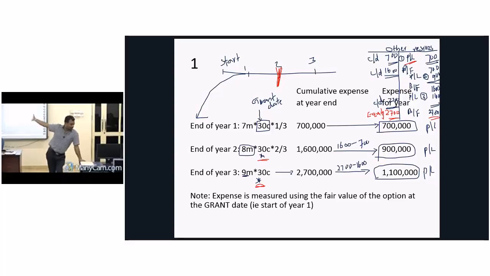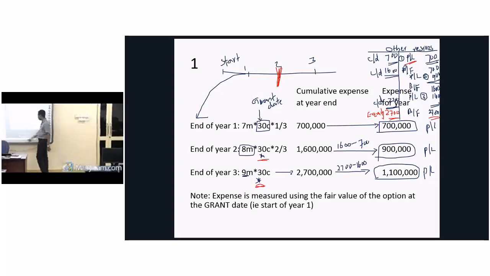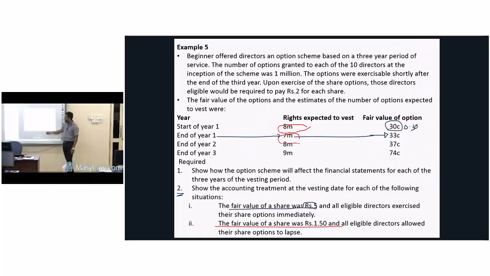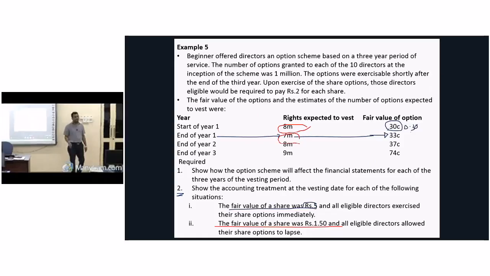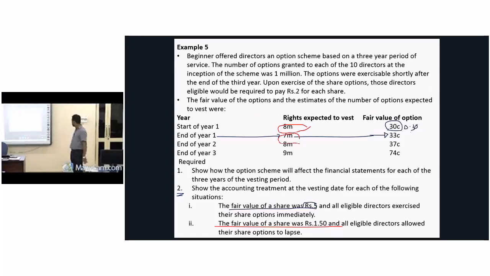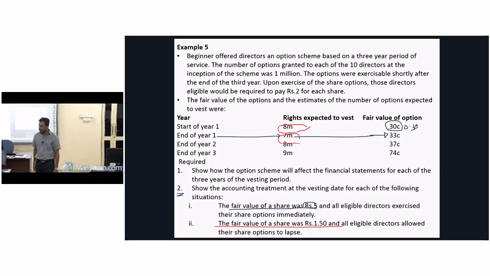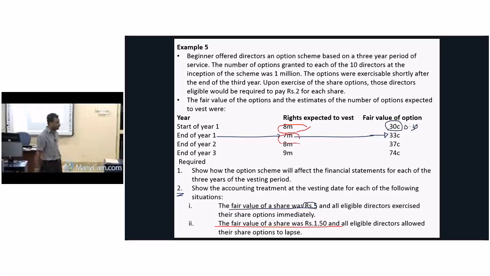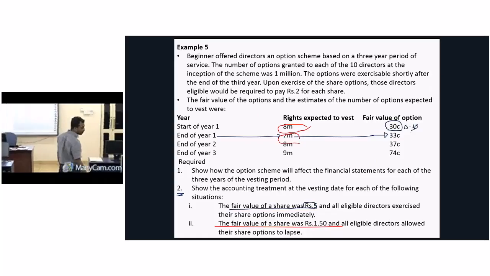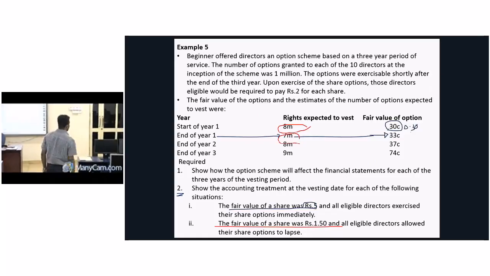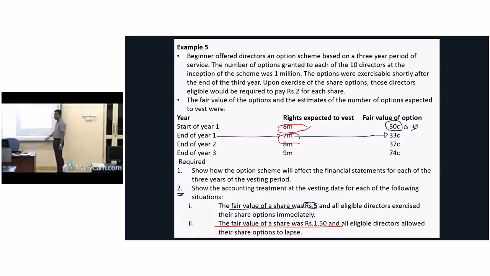Assume now these are the things. First part of the question. In the second part, what does it say in the question? Part 2, part 1. At the end of year 3, fair value of the share was 5 rupees. Market price per share, let's assume it's 5 rupees. Then if you are a director, would you like to buy shares from the company? Yes, why? You spend only 2 rupees, but you can have a gain of 3 rupees per share, right? So then how to account for this transaction at the end of the third year?